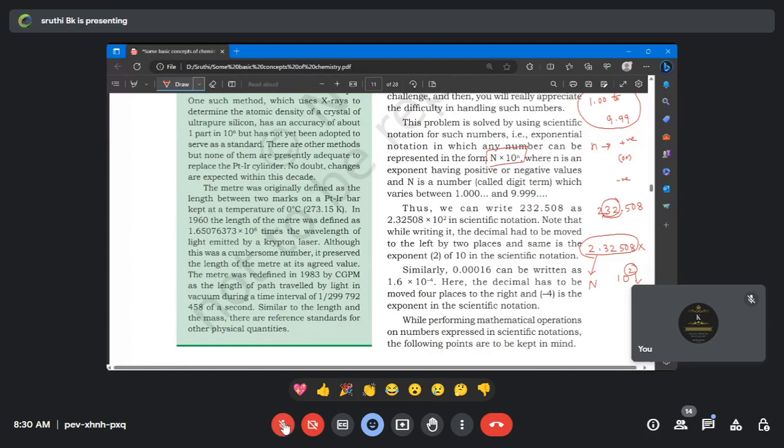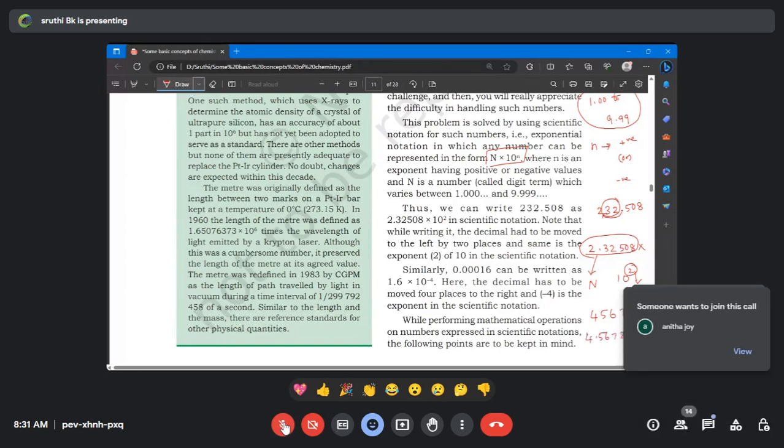Okay, so I'll give you one more problem. 4567.23. Who's ready to answer this one? So we can write it as 4.56723 into 10 to the power of 3. Very good, perfect.